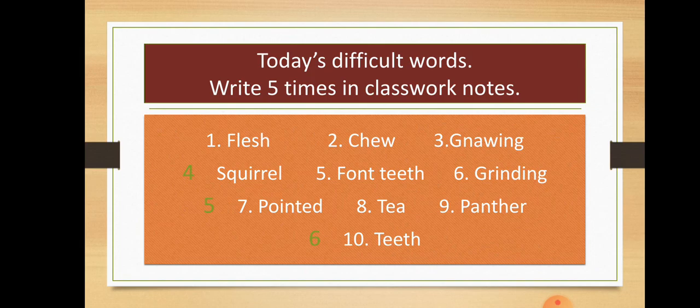So in today's class, we have learned that some animals tear their food and later chew their food. What are the examples? Examples are carnivores. What are the examples of carnivores? Leopards, lions, foxes, tigers, dogs, panthers. Many examples are there of carnivores. How do they tear their food? They tear the food with the help of their teeth because they have very sharp teeth. In a similar way, some animals gnaw the food with the help of their very sharp front teeth.